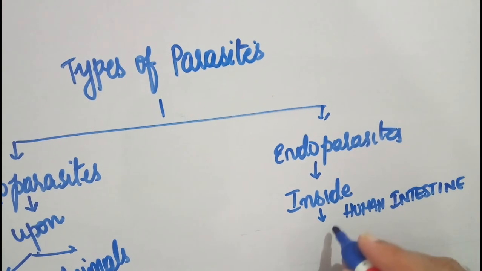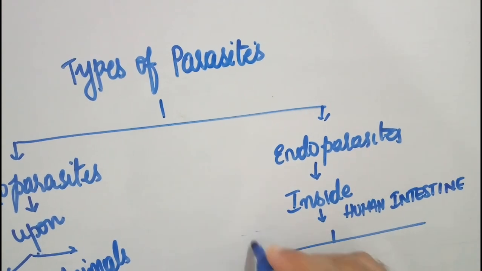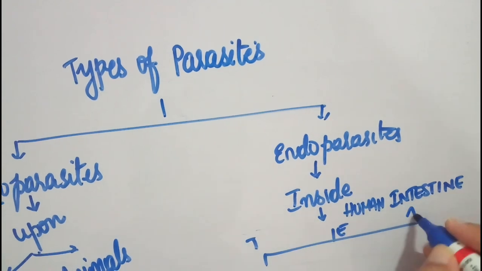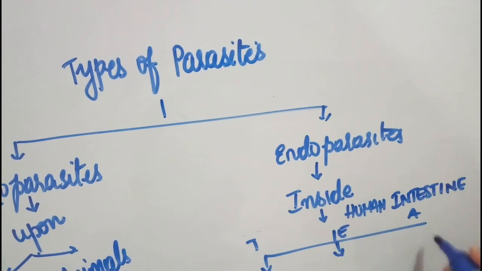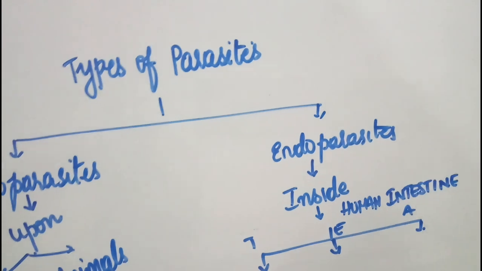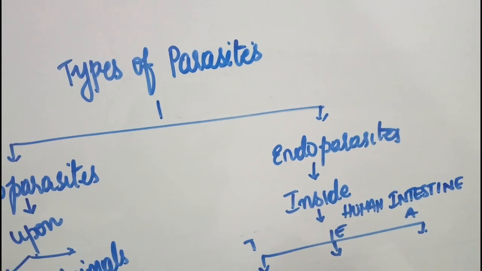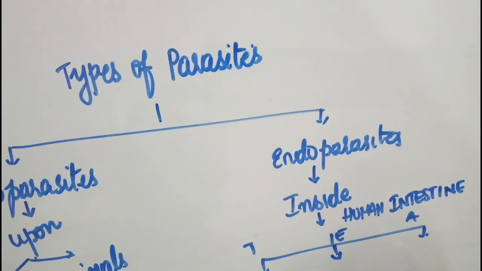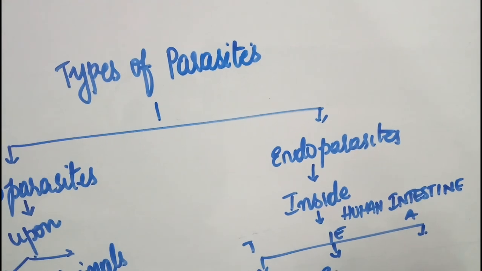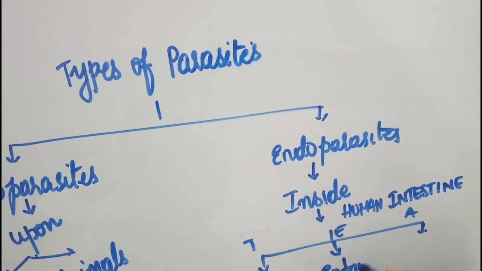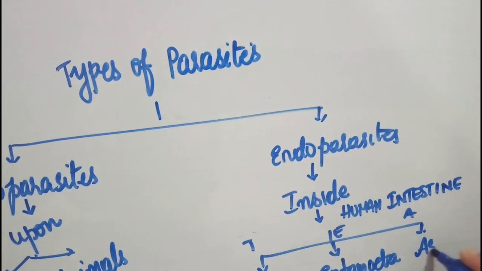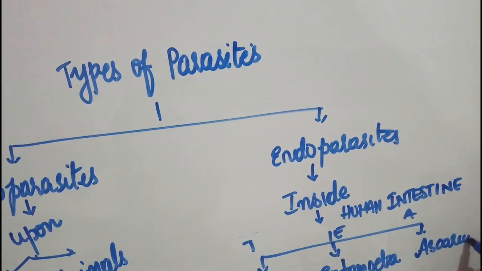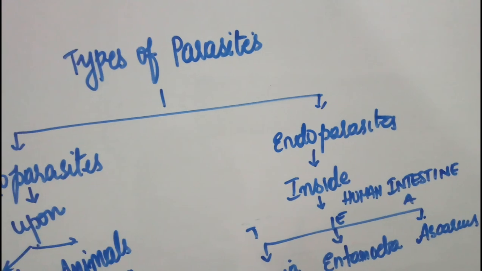We have three. Remember T E A, TEA. First one is Taenia solium. All of you know this very well. Second one is Entamoeba. We have studied the life cycle of Entamoeba in great detail. Next one is Ascaris. These are spotters also for you.